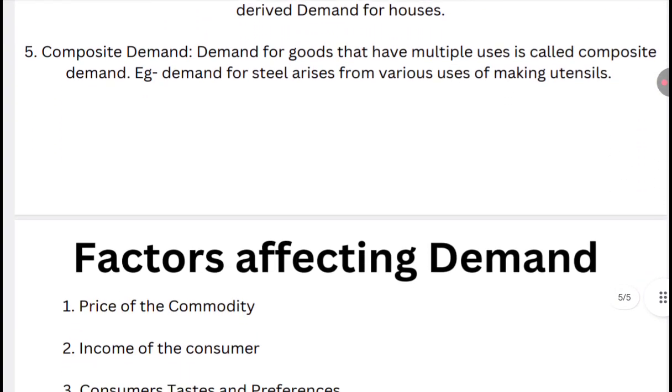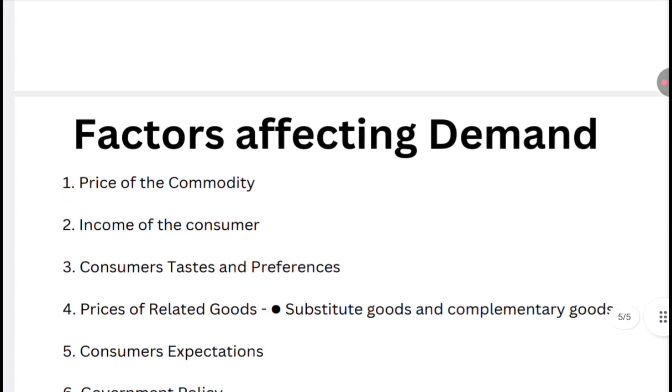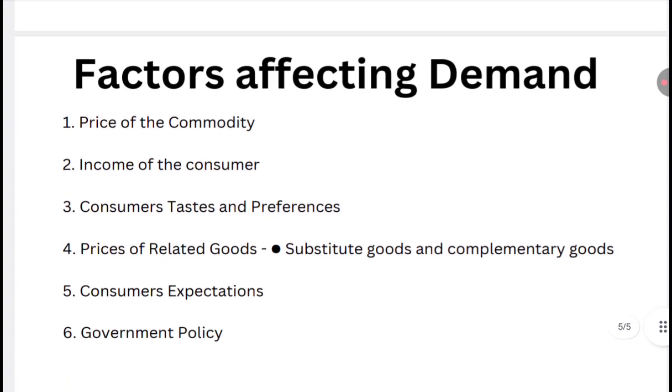Then coming ahead, what are the factors affecting demand? I have taken six major factors: the price factor, income of the consumer, consumer tastes and preferences, price of related goods, customers' expectations, and government policies. So if we talk about them one by one, what is the price of the commodity?